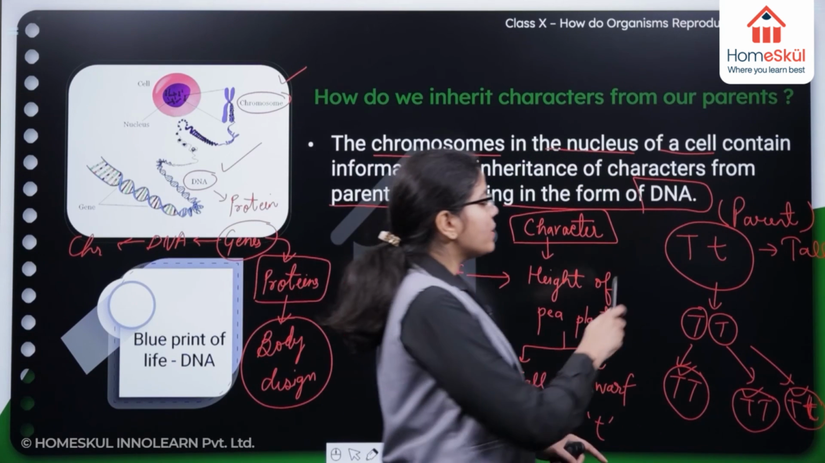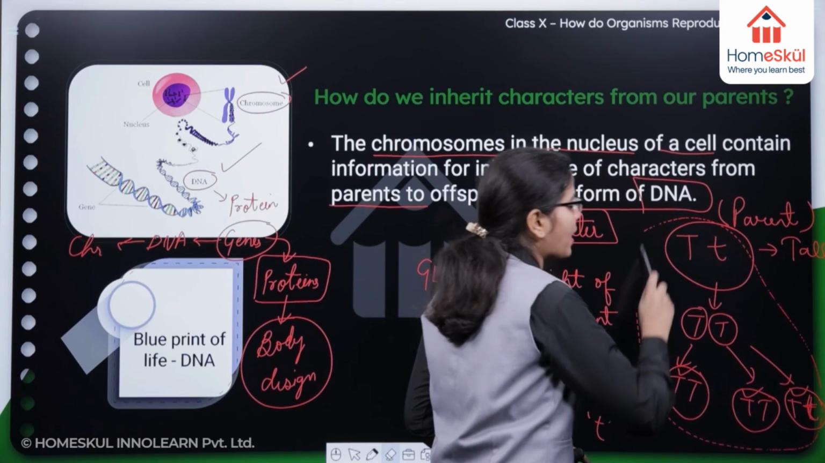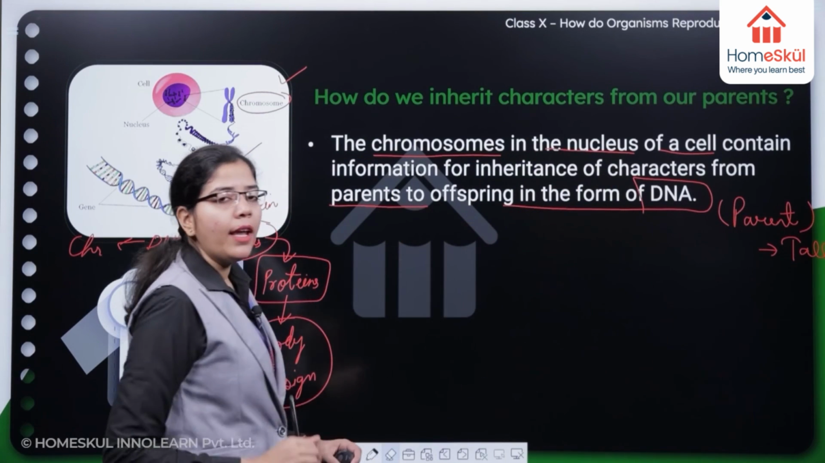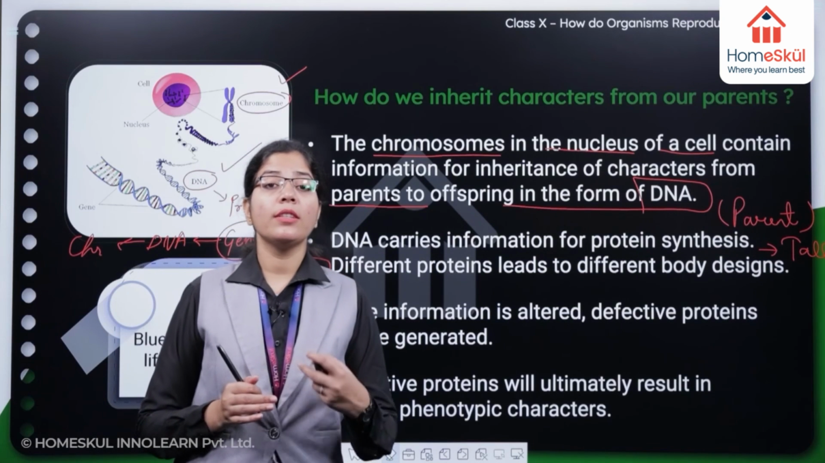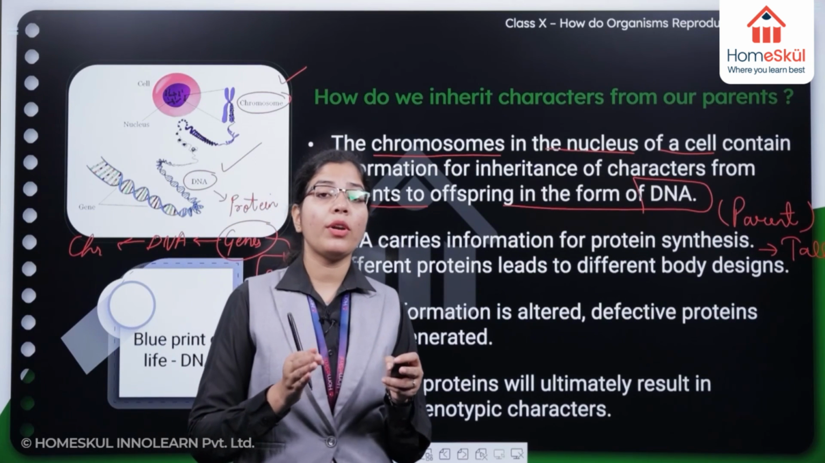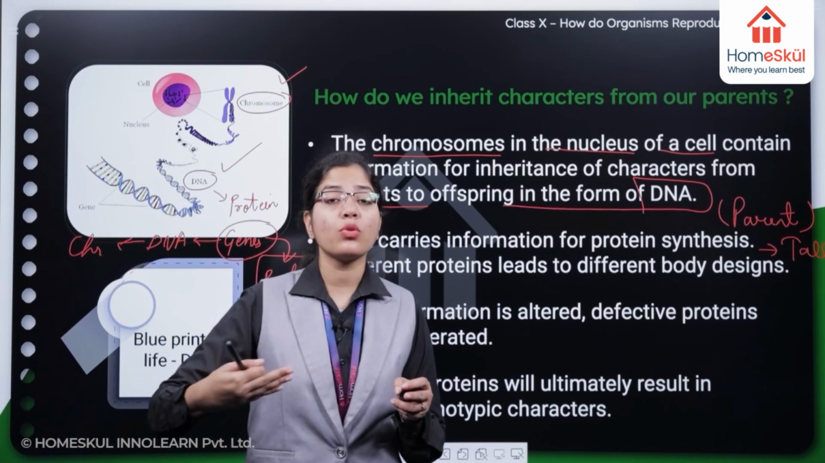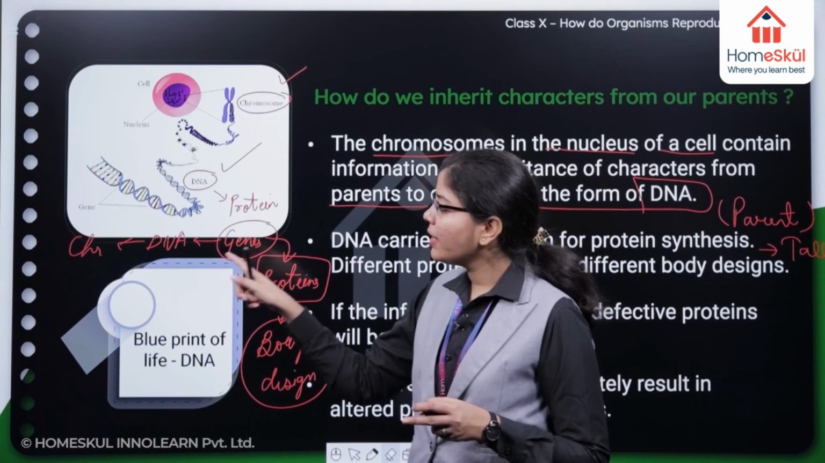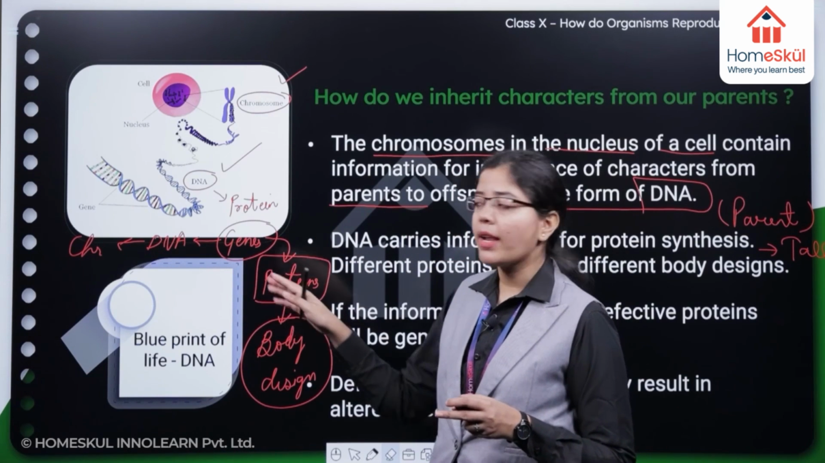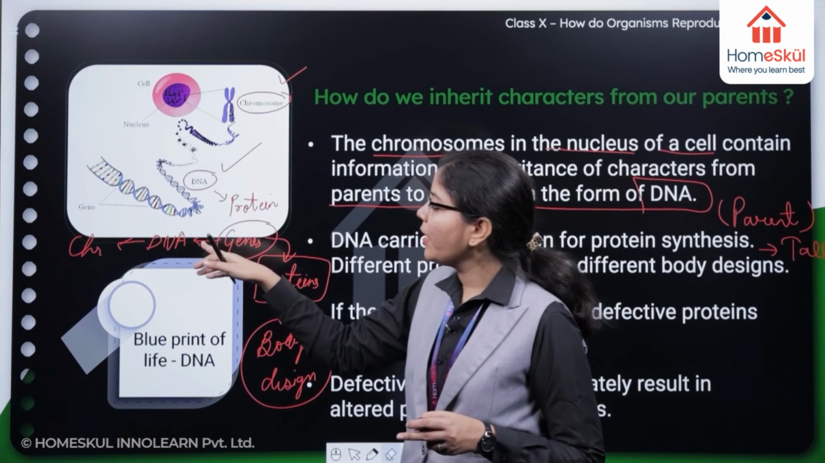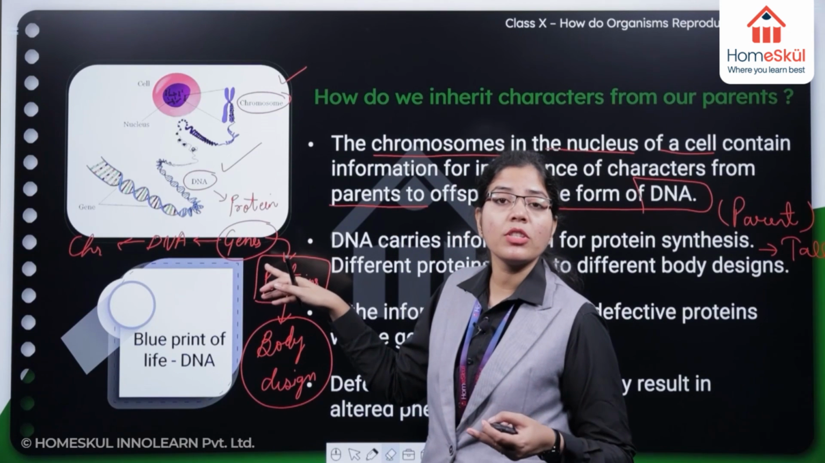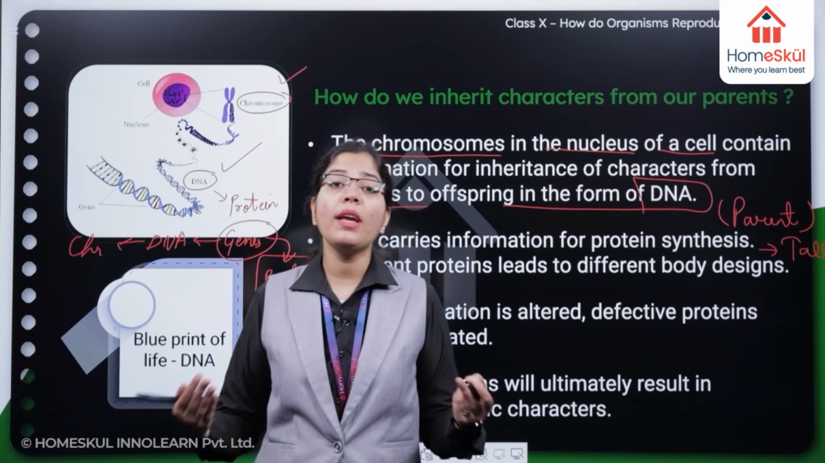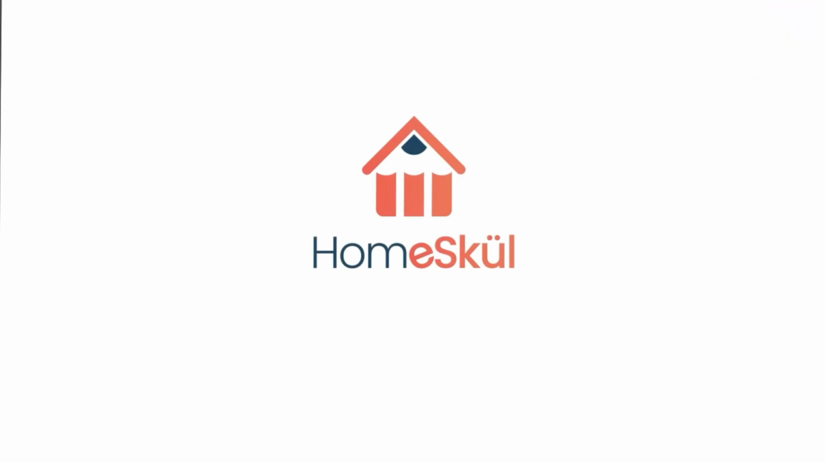Okay. So this is how the information can be changed because of a change in the DNA, and if the DNA is changed, then the phenotype, which is regulated by protein, will change. The protein is also changed because DNA has genes which make proteins. If a change in DNA occurs, then the genes will be changed, then the proteins will be changed, and then the body design will also be changed.